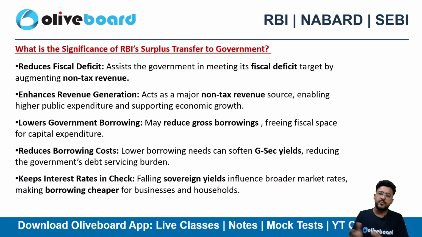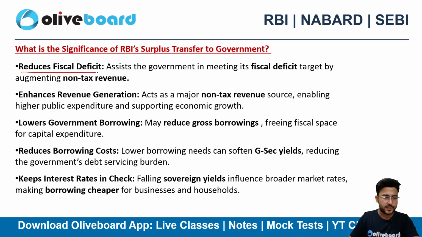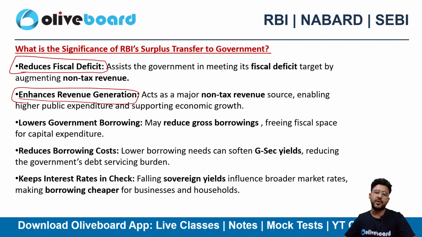So why are they paying so much dividend to the government and how is the government eventually using it? Obviously there is a lot of fiscal deficit. We all know that India is a net importer globally, right? If I talk about all the merchandise and service exports, then we are net importers. So there is a fiscal deficit that we need to fund, right? So it reduces the fiscal deficit for the government. It helps in relaxing the fiscal deficit. It enhances revenue generation. That's a major source, a non-tax revenue for the government. Obviously the government is earning via collecting taxes, and this is enhancing the revenue generation, right?